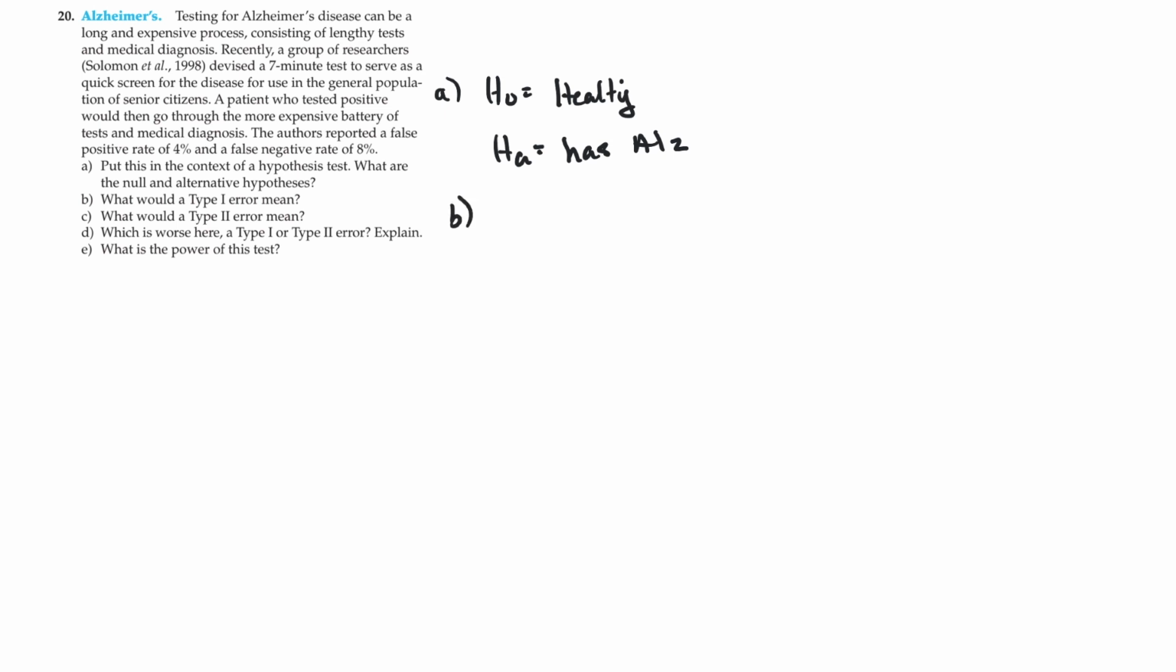Part B is asking us, what would a type 1 error mean? Well, remember that type 1 is when we reject the null. So if we were to reject the null, that would mean I would conclude that the person has Alzheimer's, right? However, that is false, and the person is actually healthy, right? That is the truth. So a type 1 error,